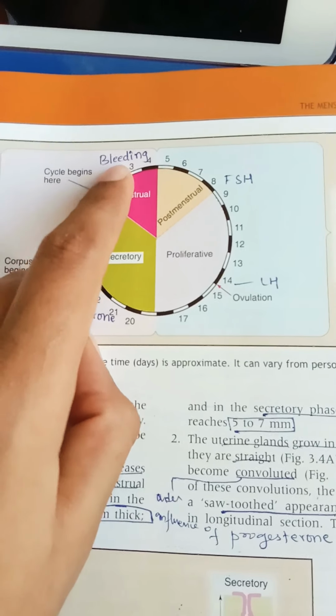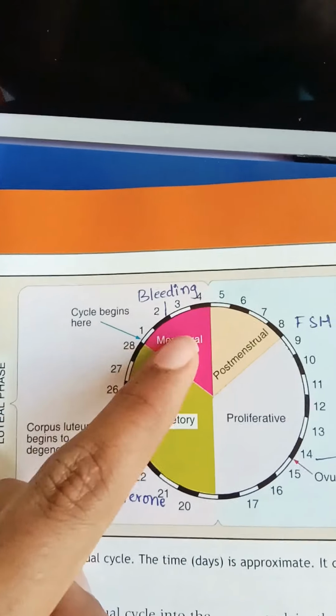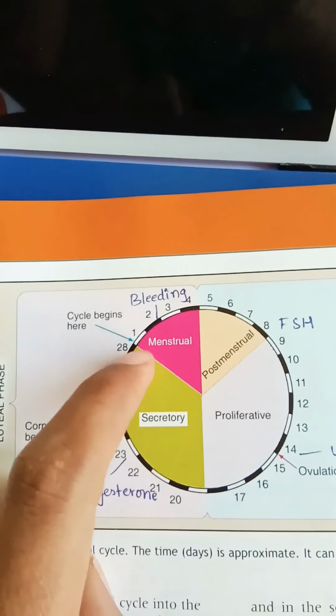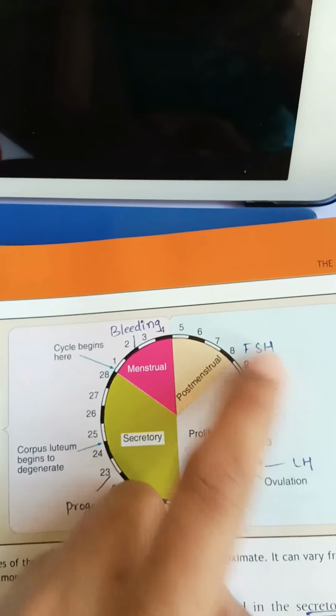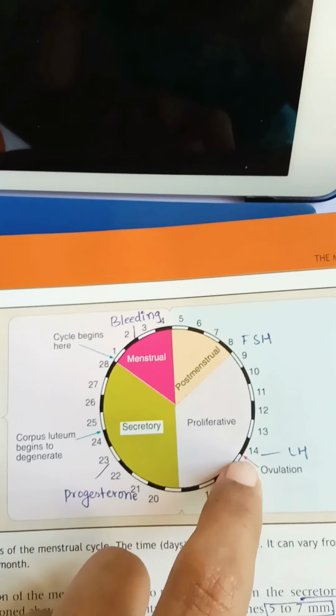Menstrual phase, that is bleeding taking place here, the cycle. So you can see here the cycle is starting from here, right? Cycle begins here. So first 1, 2, 3, 4 days bleeding. Next 4, 5, 6, 7, 8 is nothing but the post-menstrual, after menstrual phase. And here it is under control of FSH, right? Because up to 14 days it is under control of FSH.